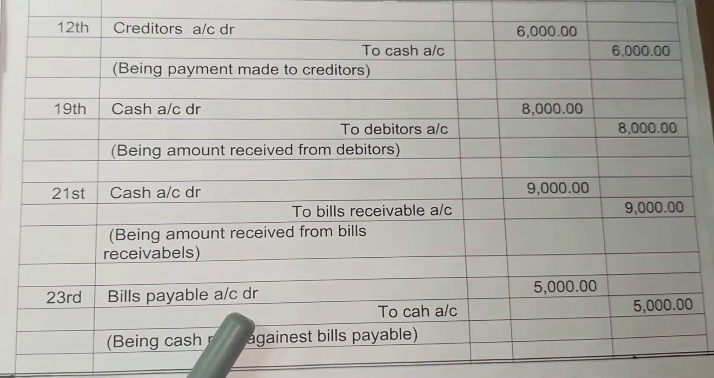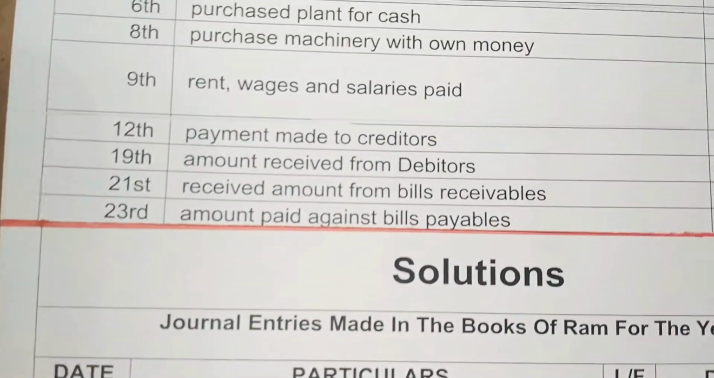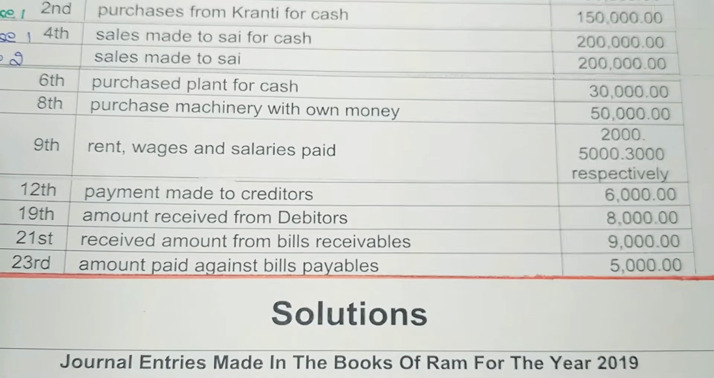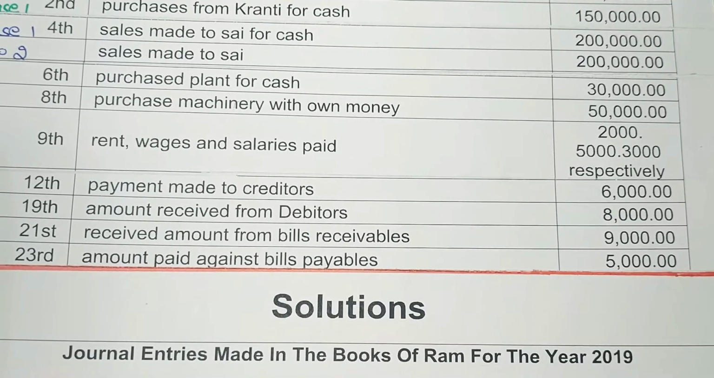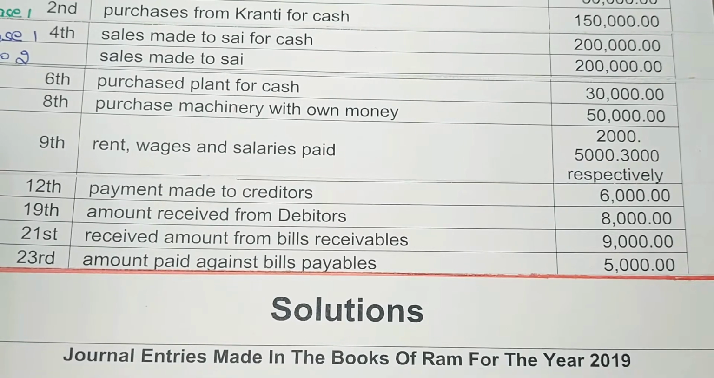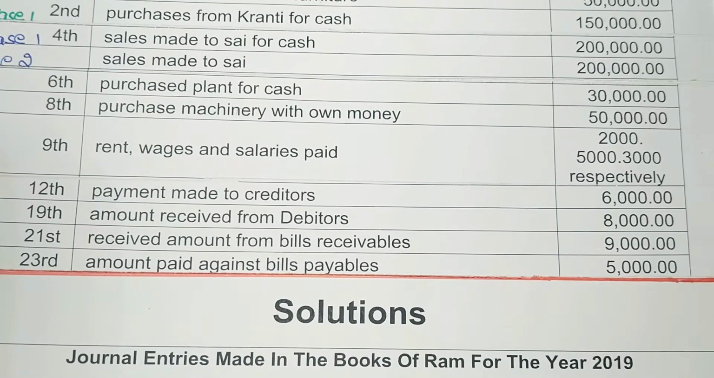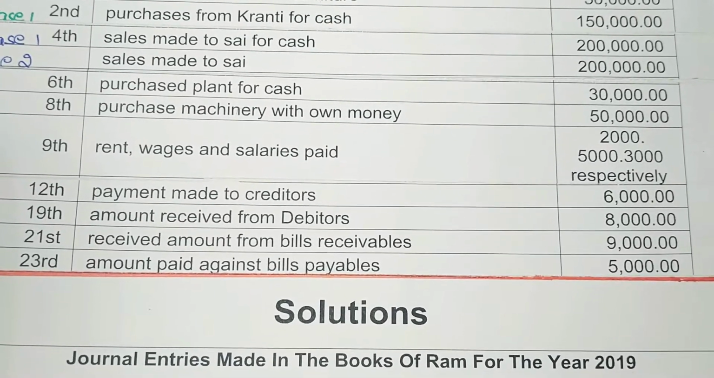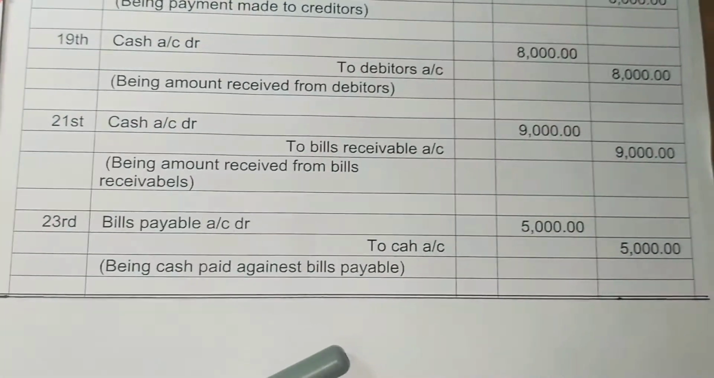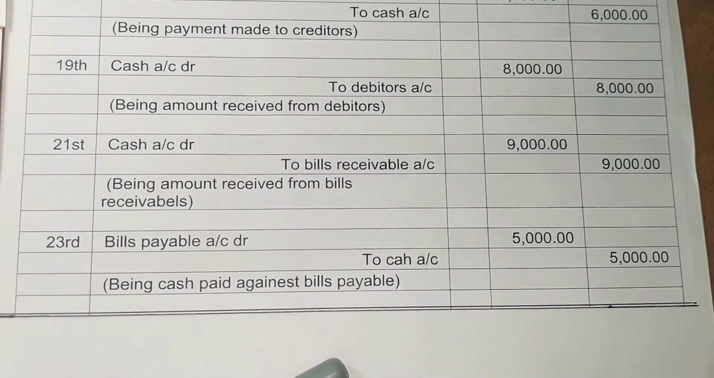Let us come to another transaction. Amount paid against bills payable, means cash is going out of the business. Here cash account would be credited and bills payable account would be debited. Here we will see the transaction with a certain amount, 5000 and 5000.